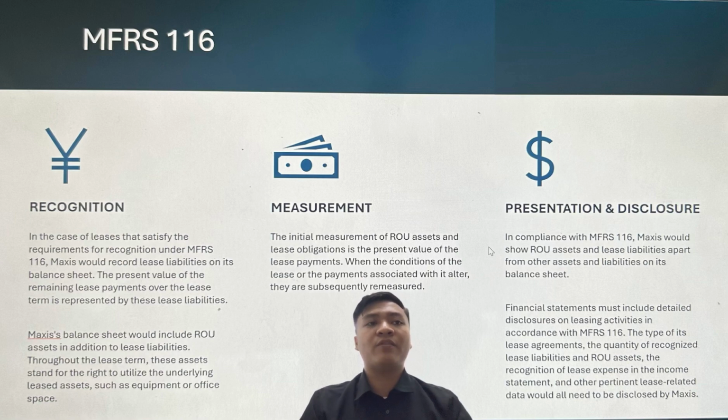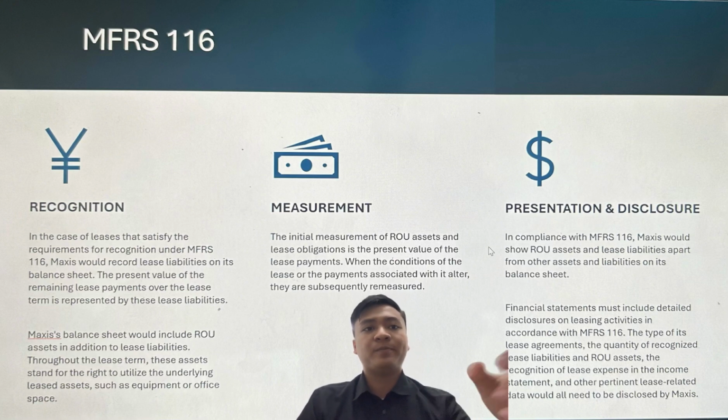When the conditions of the lease or the payments associated with it alter, they are subsequently remeasured. And the last one is presentation and disclosure. For Maxis, in compliance with MFRS 116, Maxis would show ROU assets and lease liabilities apart from other assets and liabilities on its balance sheet. Financial statements must include detailed disclosure on leasing activities in accordance with MFRS 116: the type of lease agreement, the quantity of recognized lease liabilities and ROU assets. The recognition of lease expenses in the income statement and other pertinent lease-related data will all need to be disclosed by Maxis.